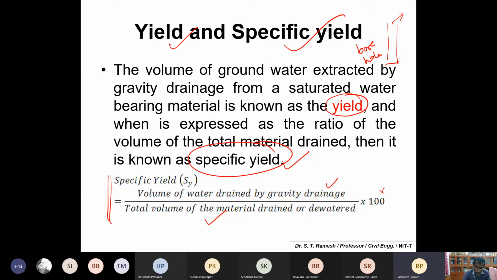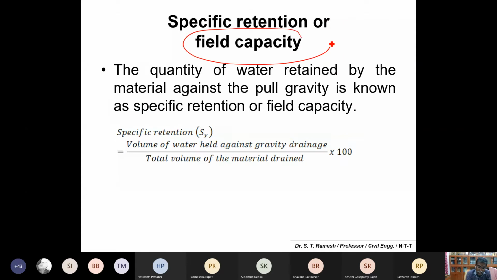The second one is retention. You can also remember one simple term called field capacity. Specific retention or field capacity is equal to the volume of water held against gravity drainage divided by the total volume of material drained. You can find the ratio between them and simply call it field capacity. The quantity of water retained by the material against the pull of gravity is known as specific retention or field capacity.